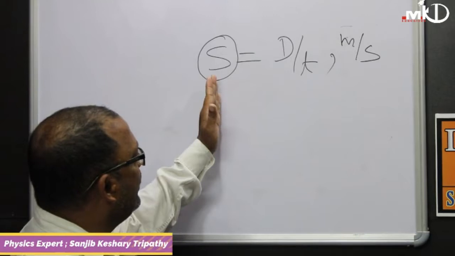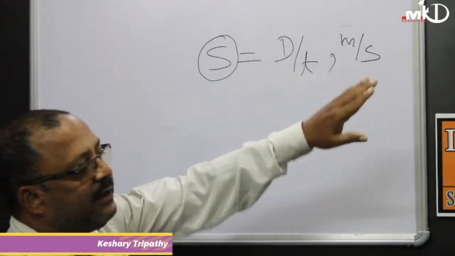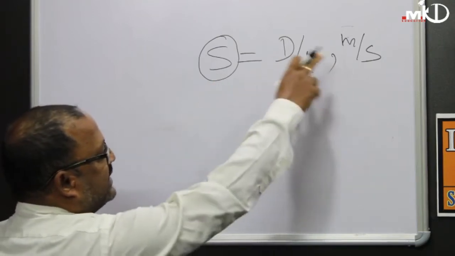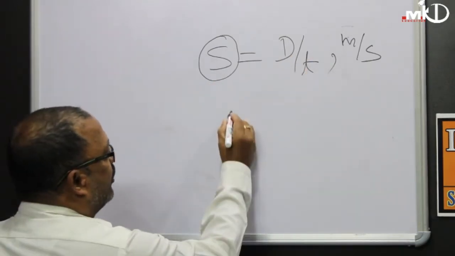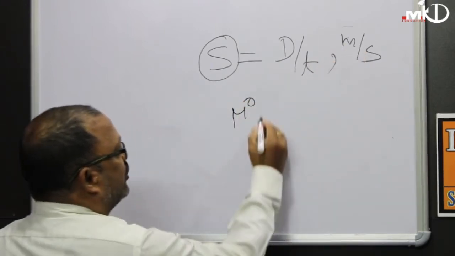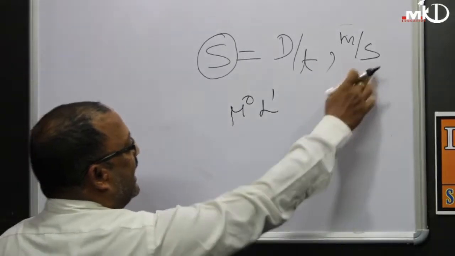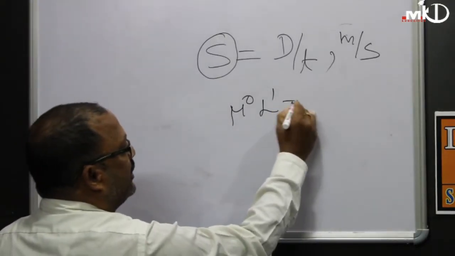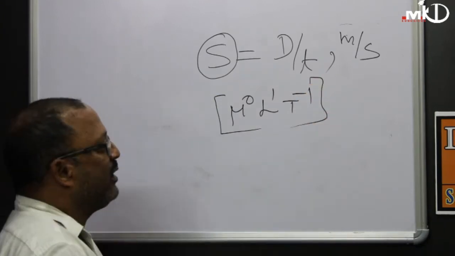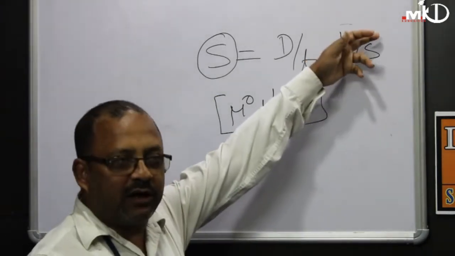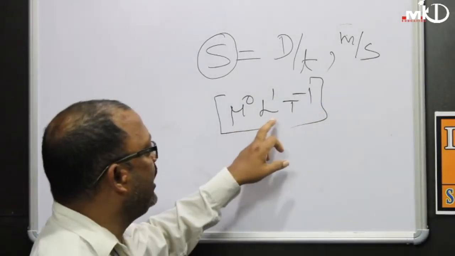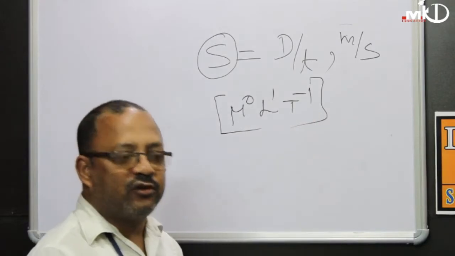Now we express this in MLT form, which is called the dimension of speed. Mass is absent, therefore m to the power 0; meter is in the numerator, so L to the power 1; time is in the denominator, therefore t to the power minus 1. According to the exponent rule, when the denominator is moved to the numerator, the power becomes negative. Therefore, it is m0 L1 t to the power minus 1.